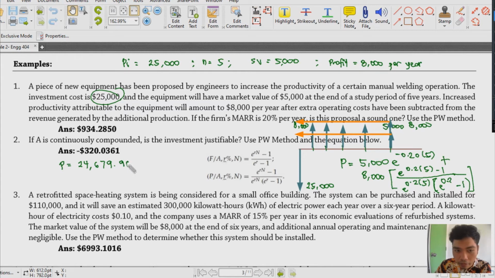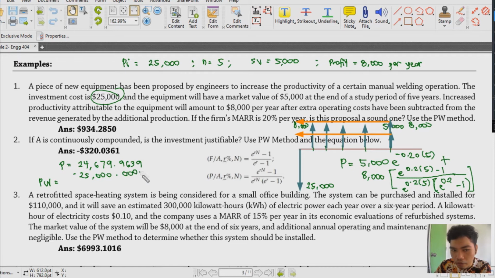24,679.9639. Okay? And then of course, to find our PW, we subtract 25,000 from this, so we have a minus 25,000.